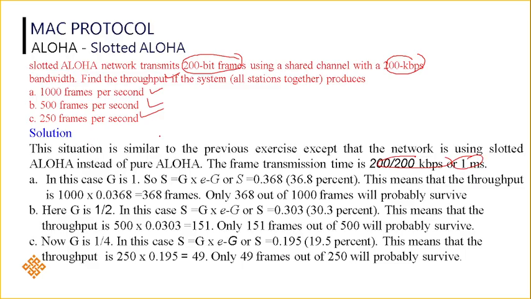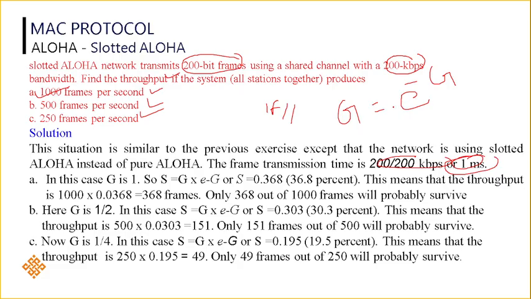Now start doing the same work. If the station is transmitting 1000 frames per second, but our channel works in milliseconds, so in 1 millisecond it can transmit 1 frame. So 1000 by 1000 gives 1 frame per second.